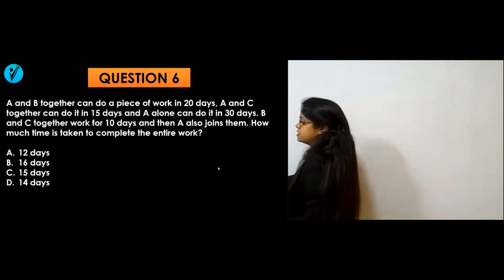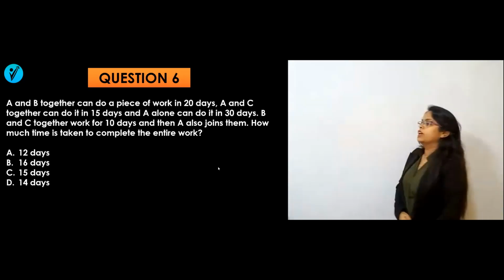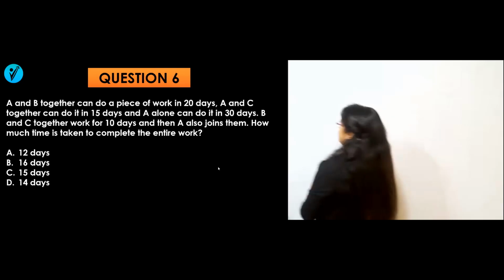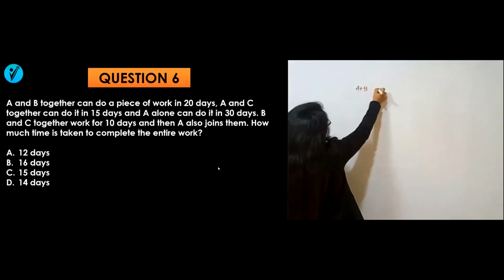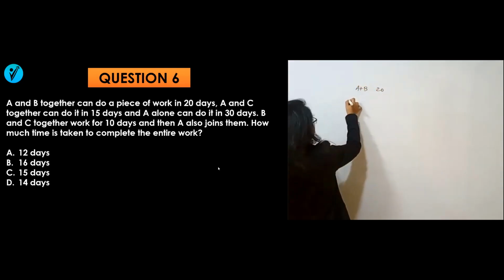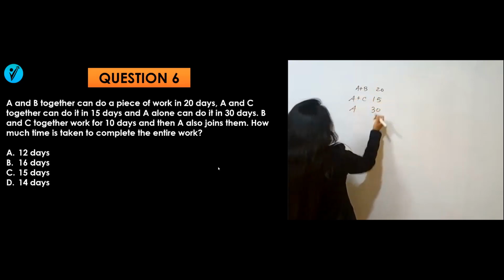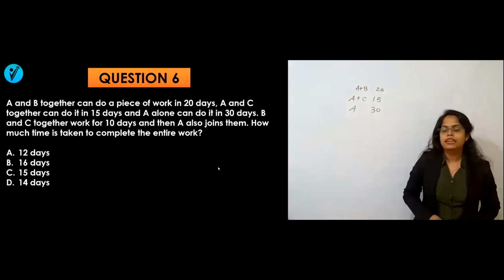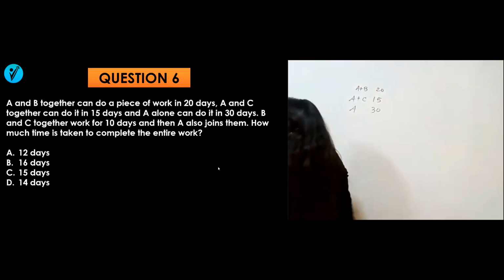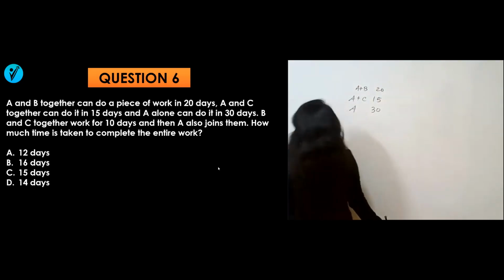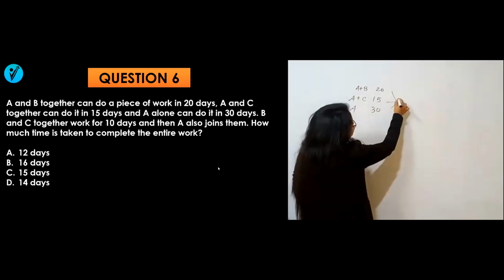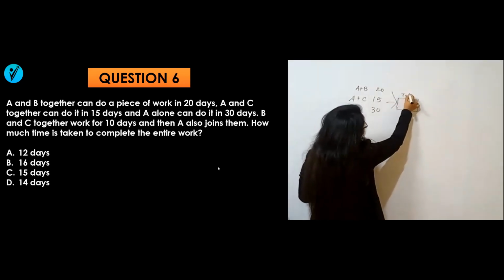Now what are they saying in this question? A and B together can do a piece of work in 20 days. Okay, A plus B require 20 days. A and C can do it in 15 days and A alone can do it in 30 days. B and C together work for 10 days and then A also joins them. How much time is taken to complete the entire work? First find out the total work, which is the LCM. LCM is nothing but the total work, which will be equal to 60.